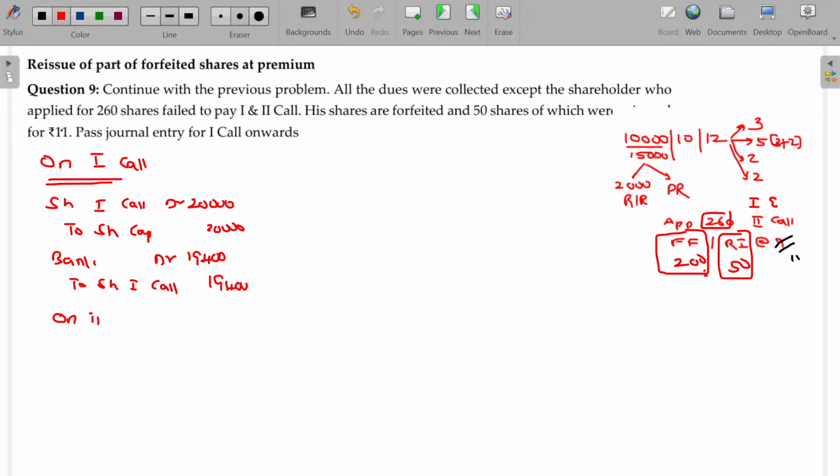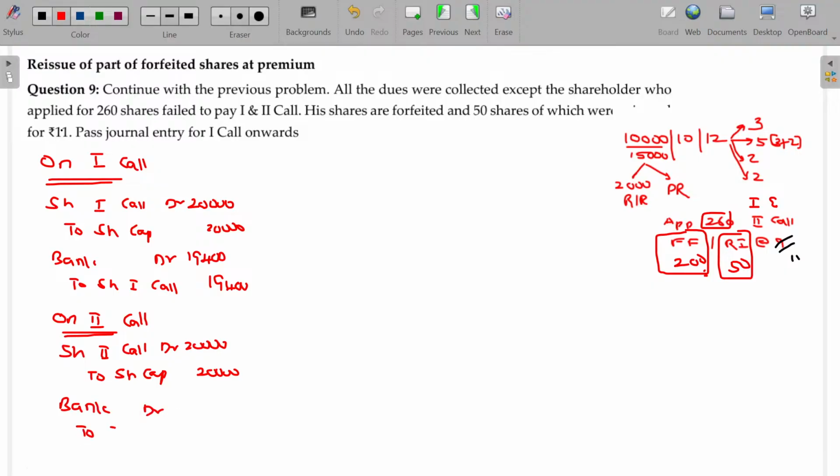Let's go for the second call. Share second call account debit to share capital, 20,000 rupees. What about the collection? Here also default is there. So after default, we collect only 19,600.